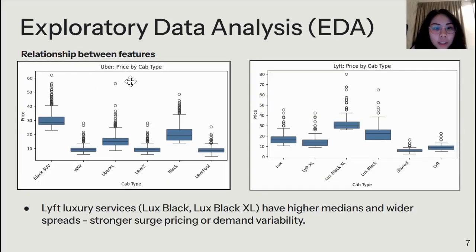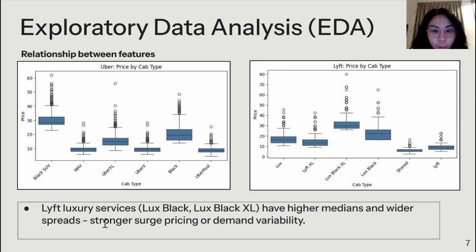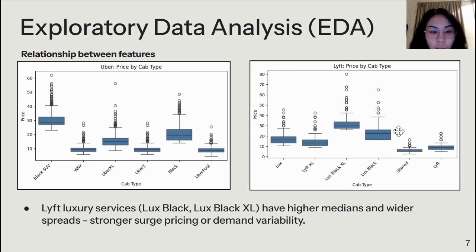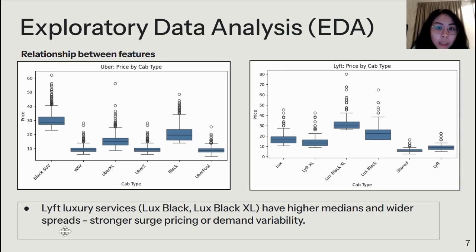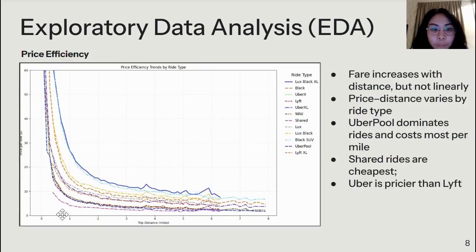Now, let's look into the relationship between Uber and Lyft in terms of price based on the cab type. We have different cab types for Lyft and Uber. In general, Lyft luxury services have a higher median and wider spread, which means they have stronger surge pricing in comparison to Uber.